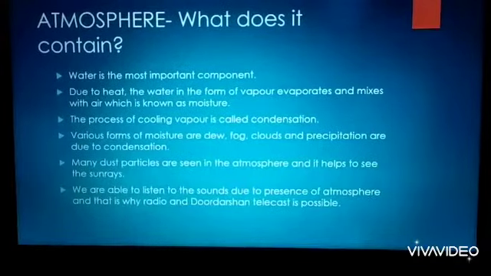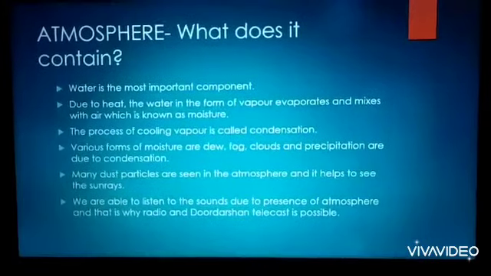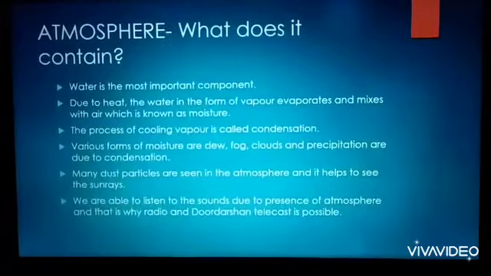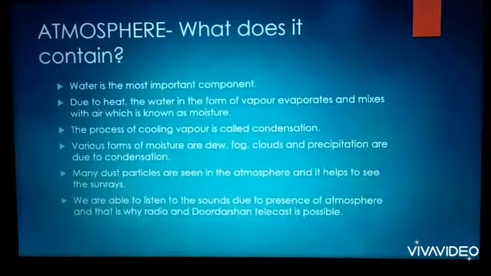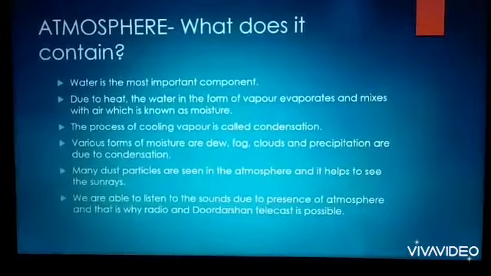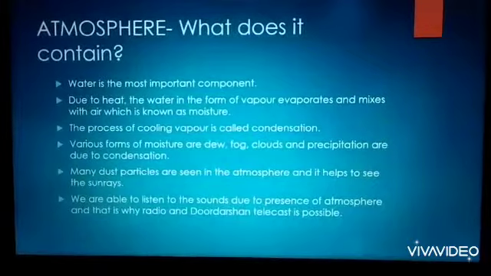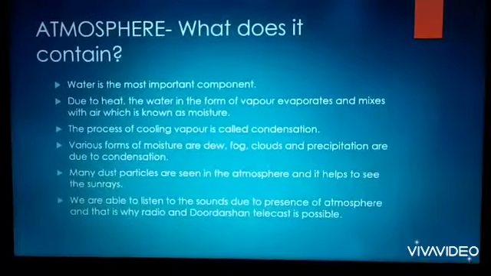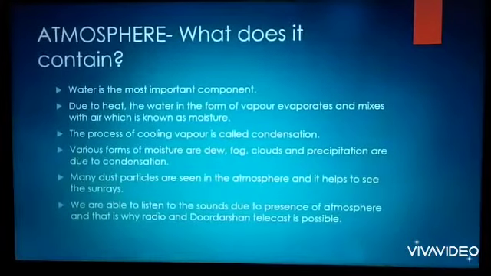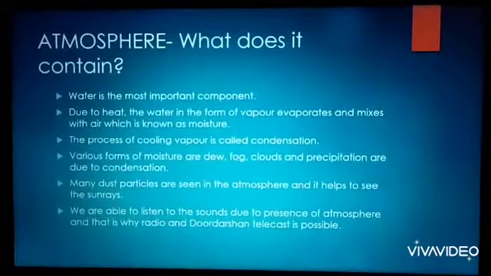Sometimes in the morning, when we see the seat of our vehicle or the flowers, we can see water droplets. They are a form of moisture. The moisture in the atmosphere gets condensed, that means it cools down and falls on the surface. We can see it on the petals of flowers, or sometimes on the seats of our vehicle. We can see even fog.